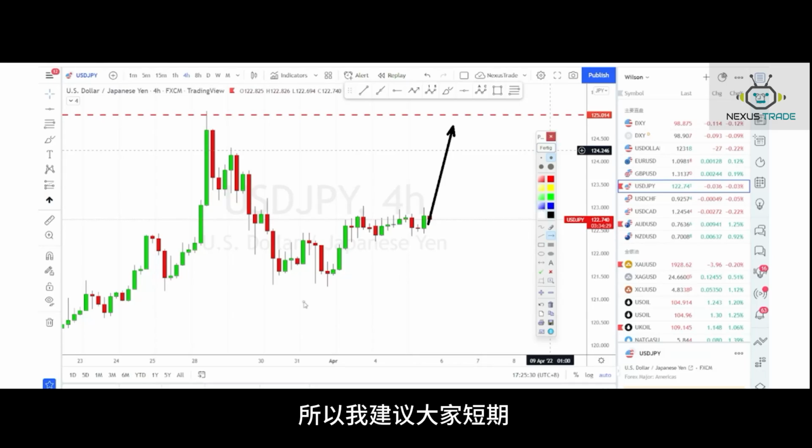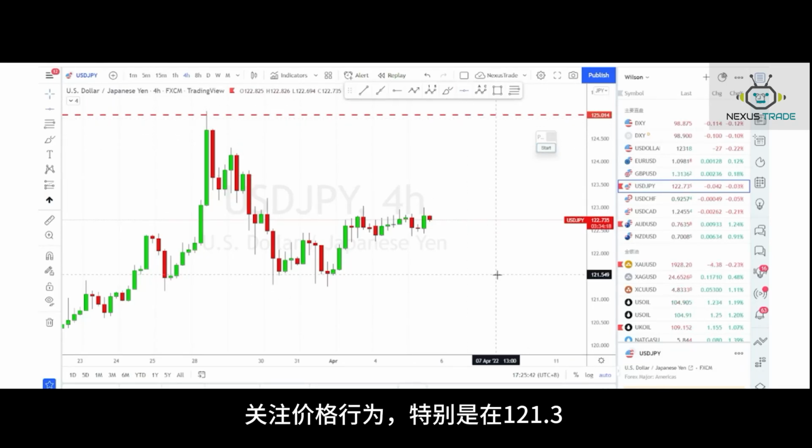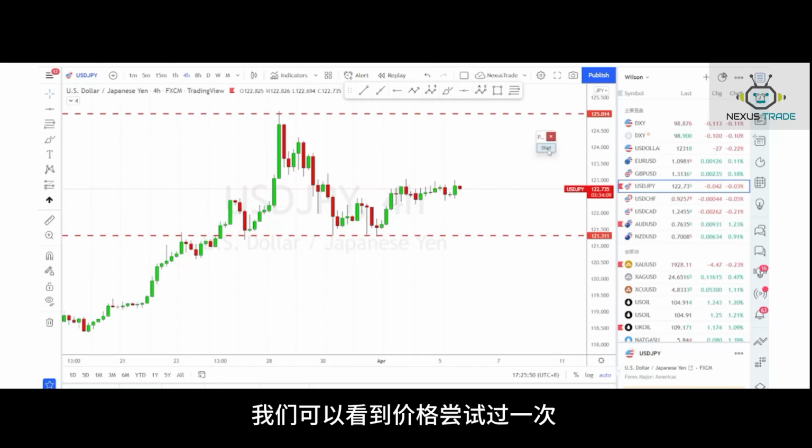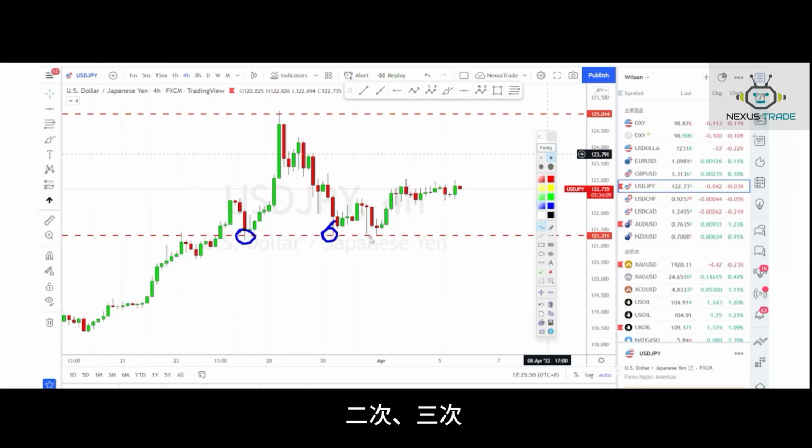So in the short term, I suggest you have a look and monitor the price action at 121.3. This is the recent support over here. As we can see, the price tested once, twice, and a third time, and then it successfully built a double bottom over here.